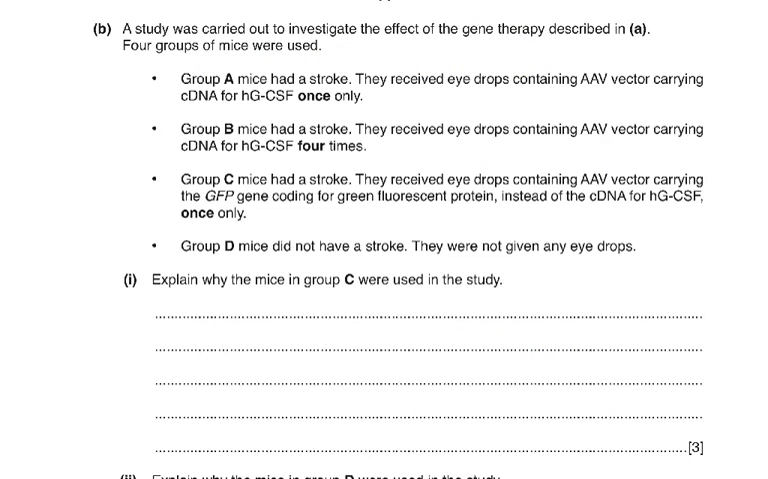Now let's look at the B part of the question. So we finished the A, 1, 2, 3. Now we are on the B part of the question. Now you need to study this very carefully because now they're going to ask you something about the information they're giving you. A study was carried out to investigate the effect of gene therapy described in A. 4 groups of mice were used.